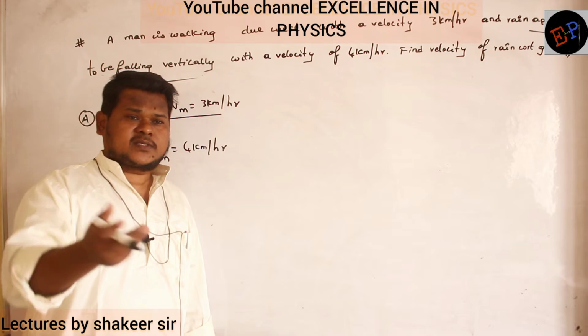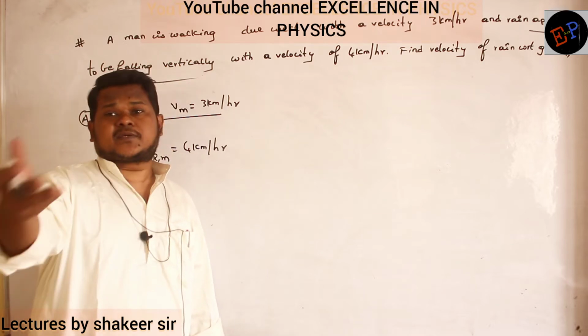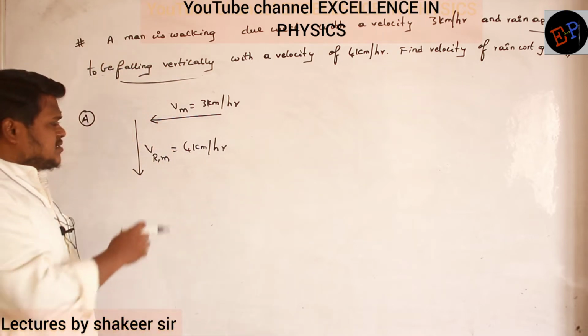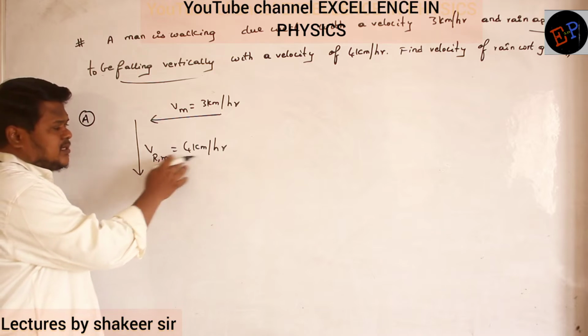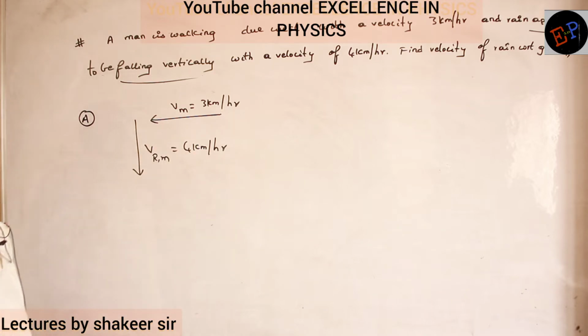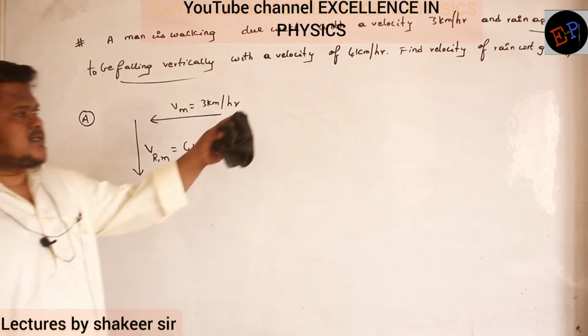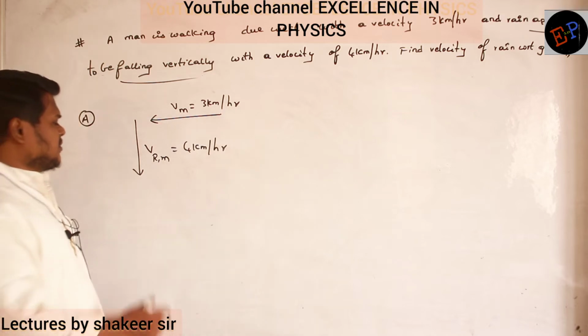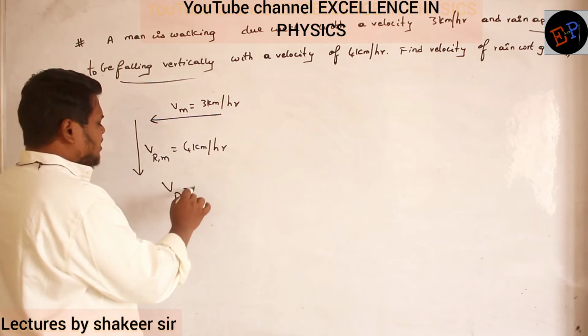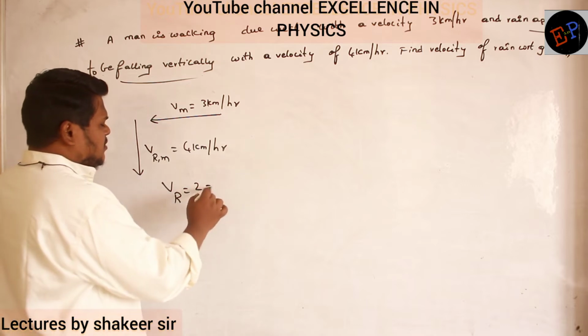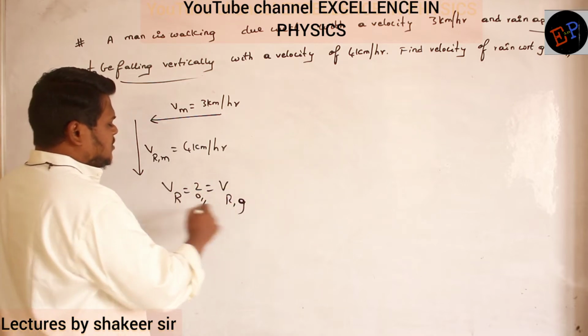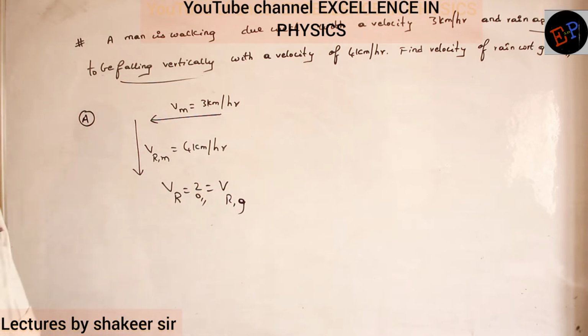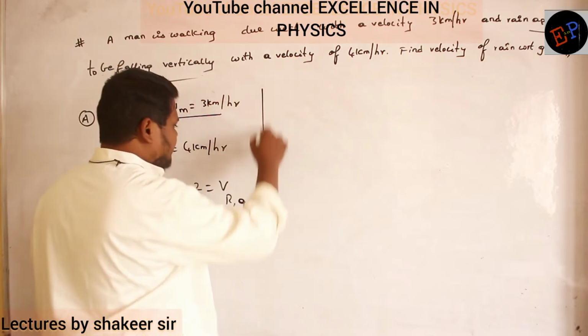It means that is the velocity with respect to himself. To him it is appearing like this. It means that is the velocity of rain with respect to the same man only. And it is 4 km per hour. Then what we are supposed to find out is the velocity of rain with respect to ground. It means the velocity of rain I am supposed to calculate. Or you can call it velocity of rain with respect to ground also, both are the same. So write down the equation. What is the equation we have studied?